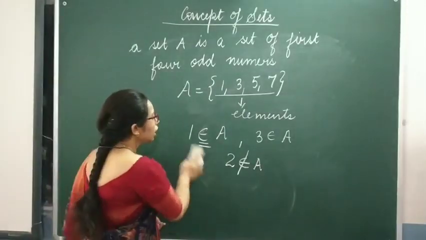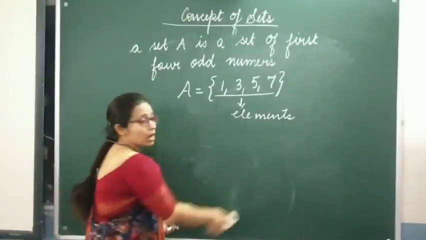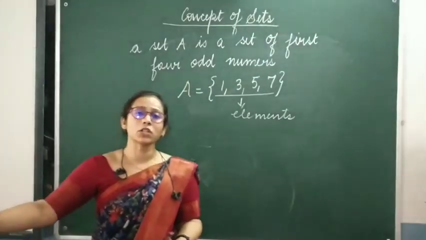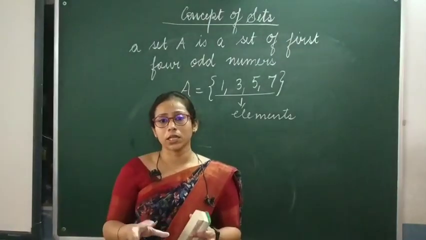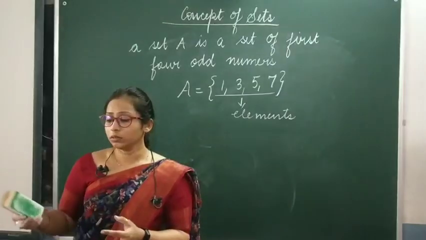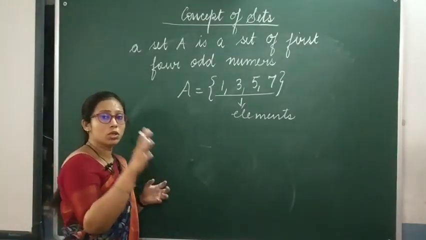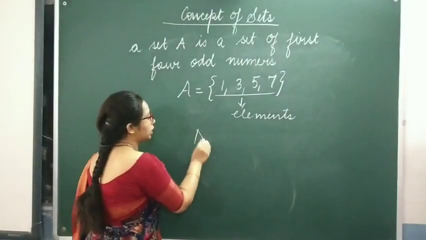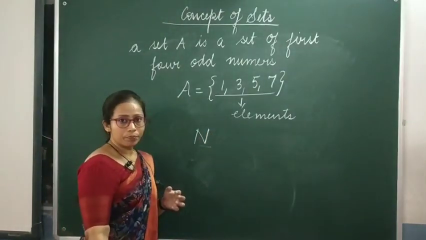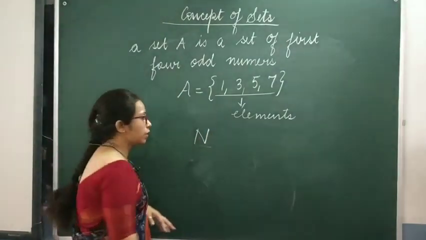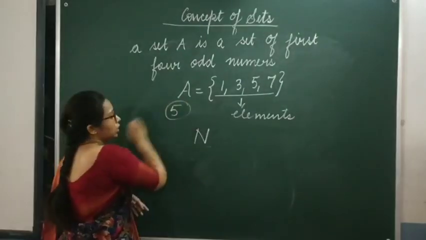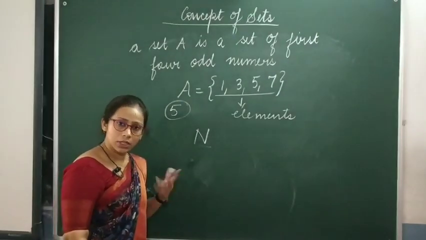Now, there are some special notations for some types of sets. Like a set of natural numbers. A set of all the natural numbers is always represented by capital N. So, if I say 5, is 5 a natural number? Yes.